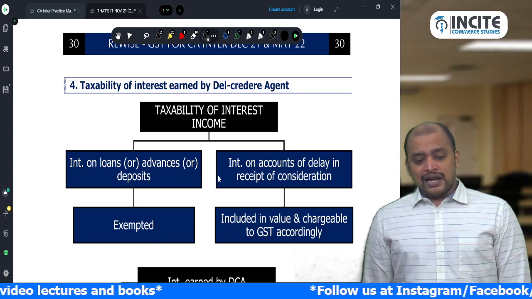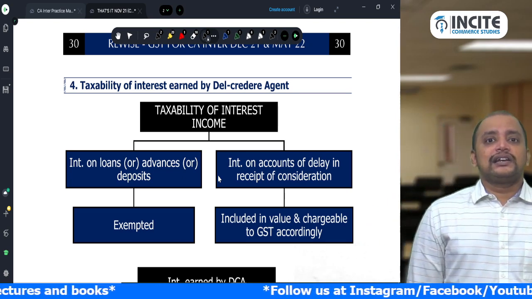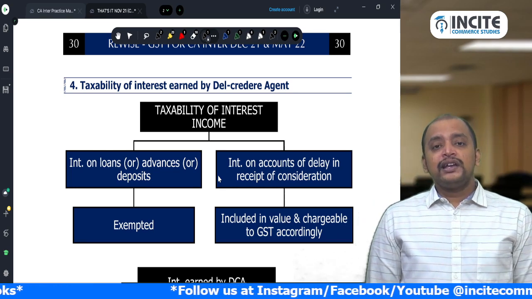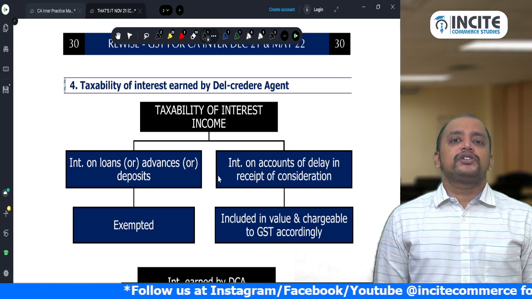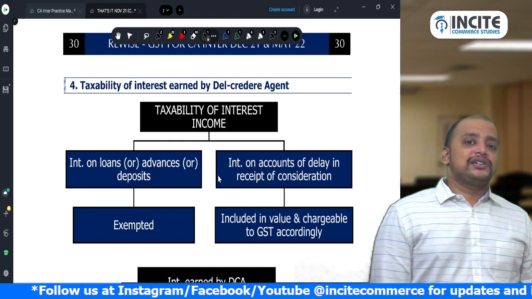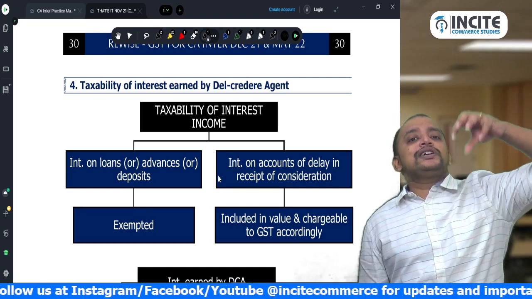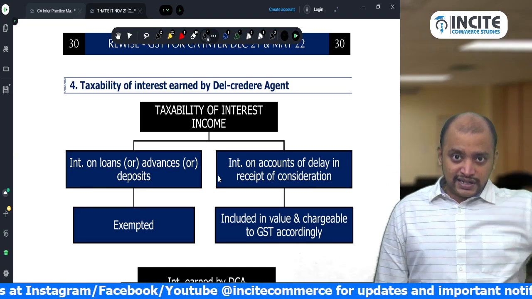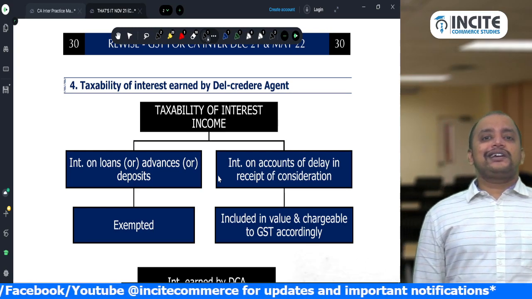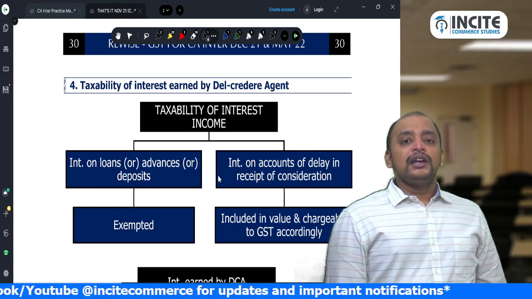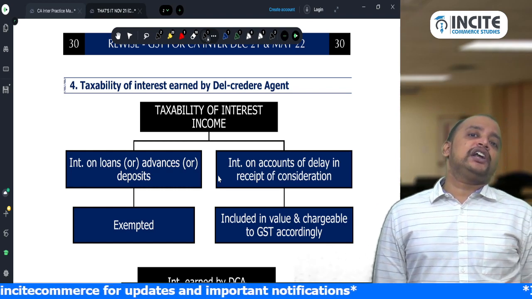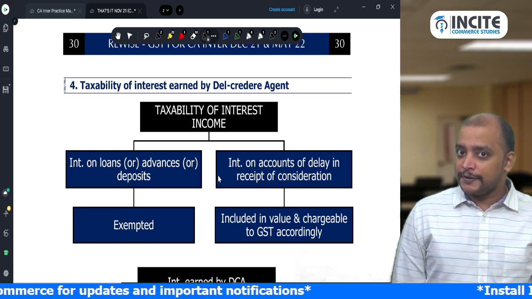First, there is some interest income. Interest on loans, advances or deposits is exempted, but interest for delay in receipt of consideration will be included in the value and chargeable to GST accordingly, correct? Interest on loans, advances and deposits is exempted. Interest for delay in receipt of consideration will be included in the value and chargeable to GST accordingly.